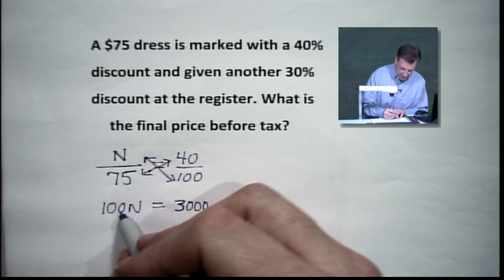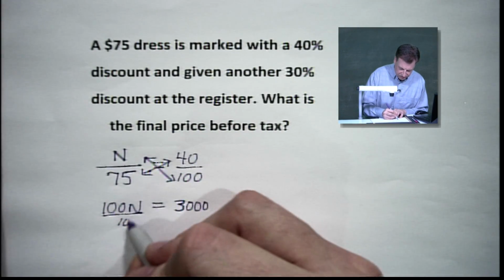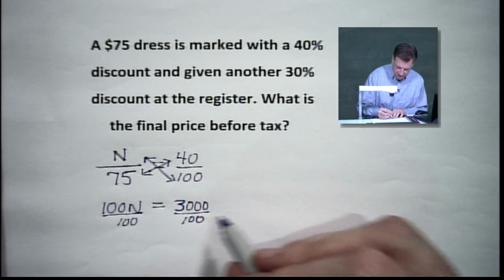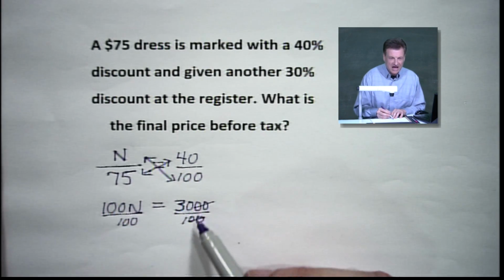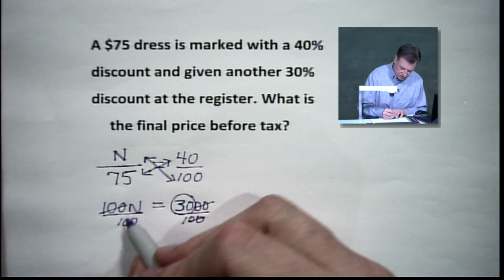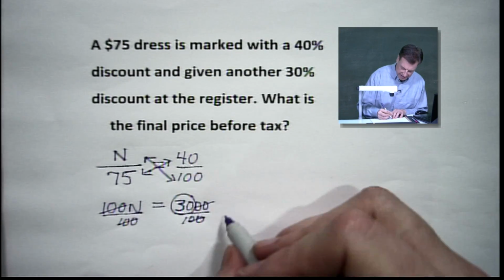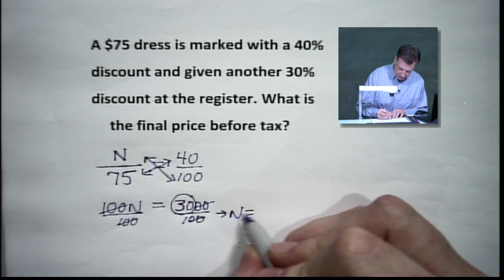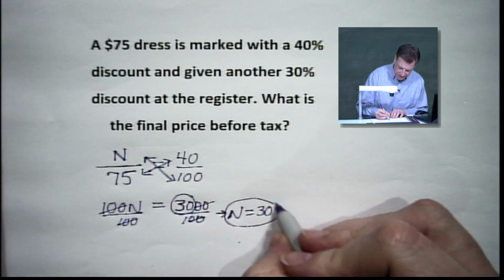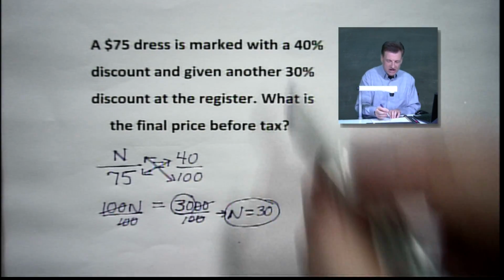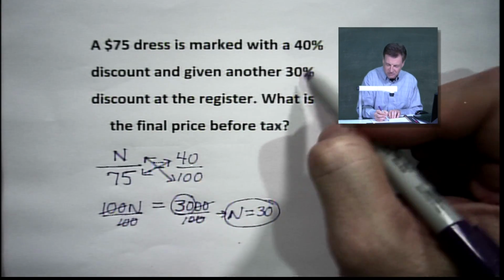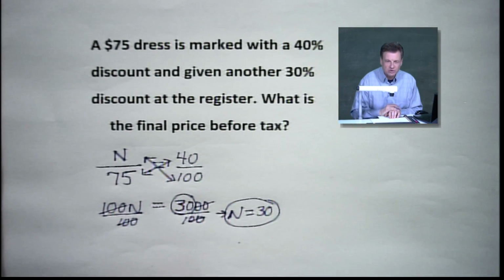And now we're going to divide by 100. And this part's easy, my friends, because see what happens when we divide by 100? Two zeros will cancel out. You're left with n equaling 30. Now that's dollars. That's how much you save from 40%. Notice I didn't say $30 from the 30%. No. It's $30 based on that 40%, all right?